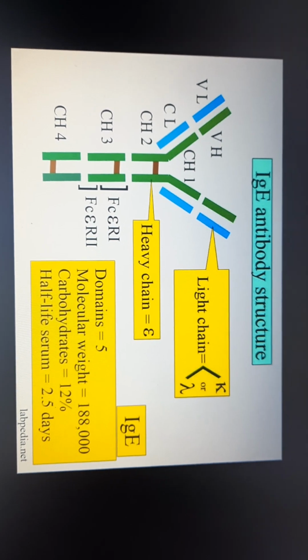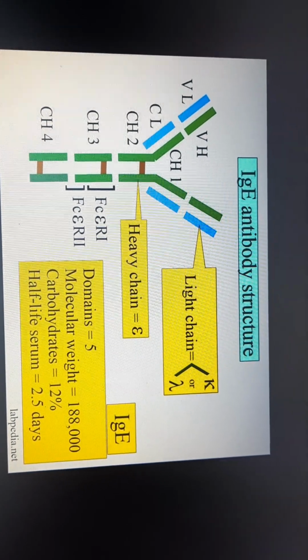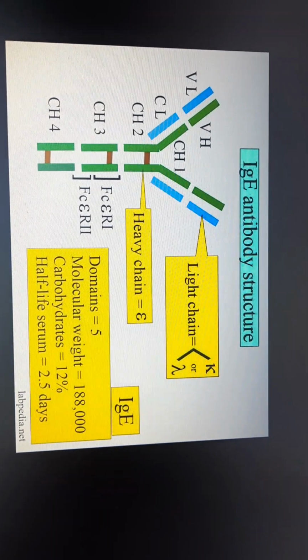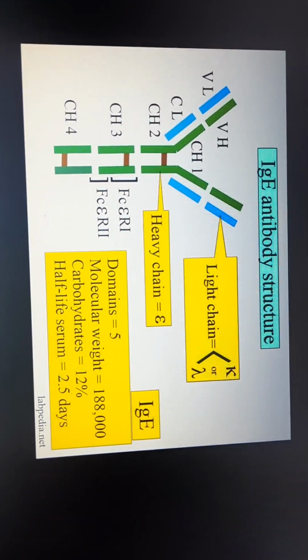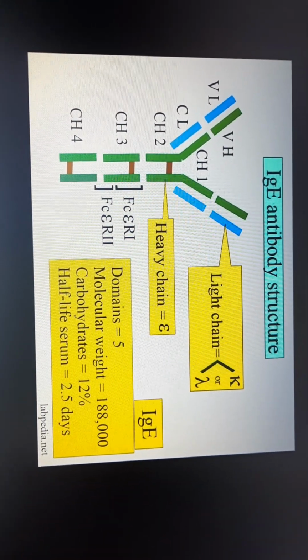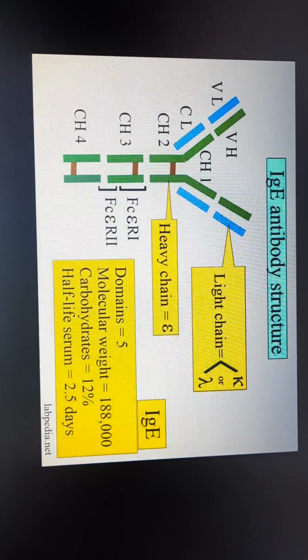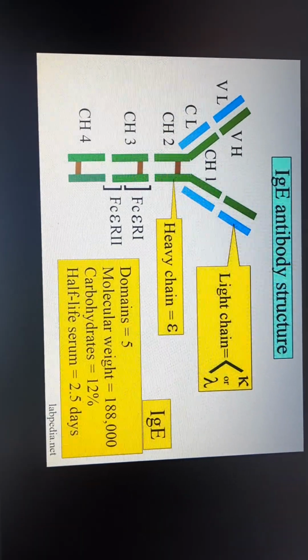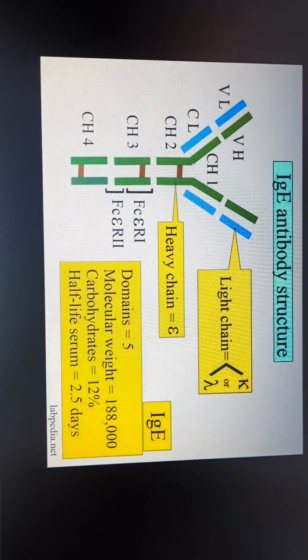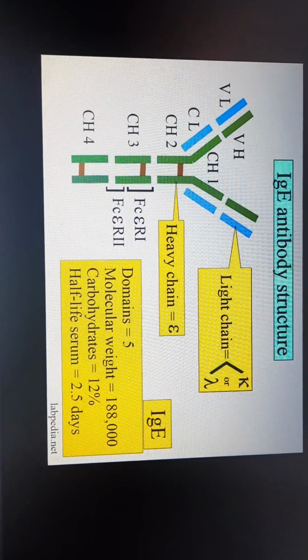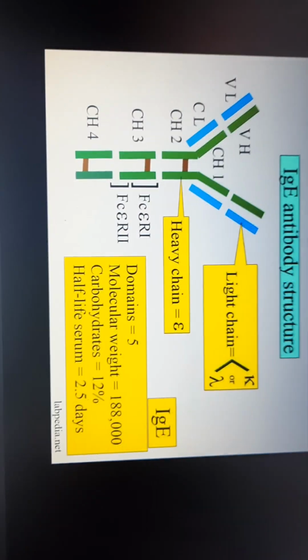IgE mediates reaginic hypersensitivity, and the IgE antigen interaction on the mast cell results in degranulation of the mast cell with the release of vasoactive amines, and the subsequent clinical symptoms of immediate hypersensitivity such as sneezing.